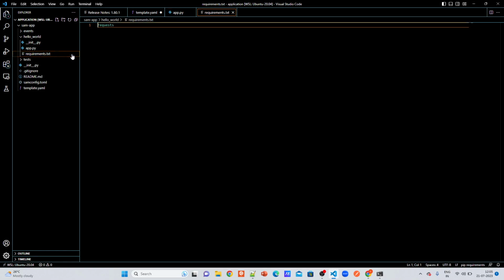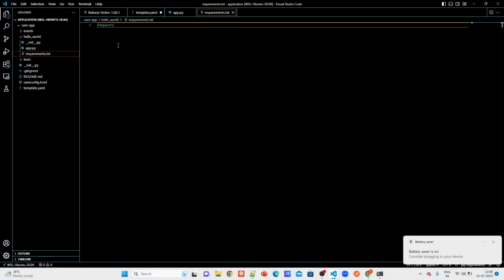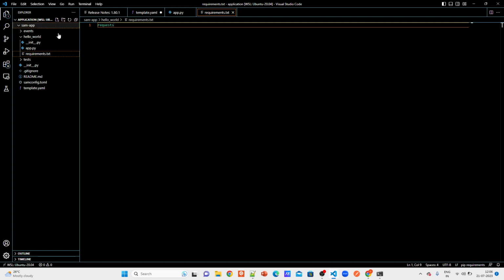The beauty of this SAM here is, you just need to have it in the requirements.txt, or if you want to use SageMaker, it is SageMaker. Basically, if you want to use some other OpenAI kind of things, you just use OpenAI kind of packages here, so that it will automatically install it for you. I will show you in the SAM build.